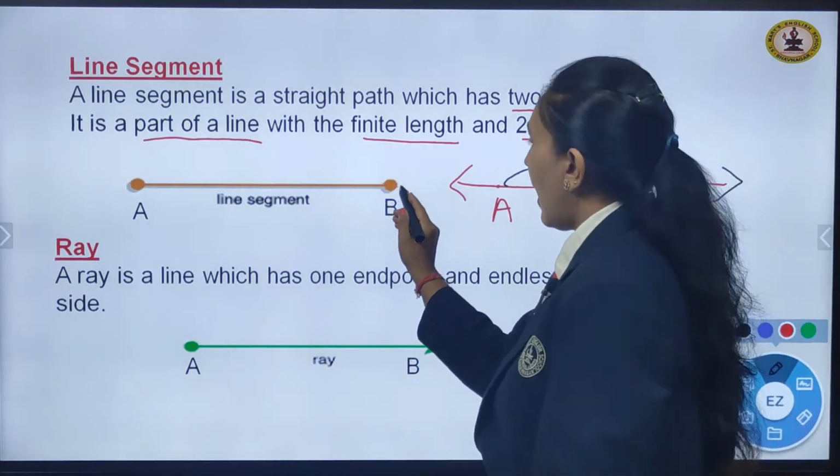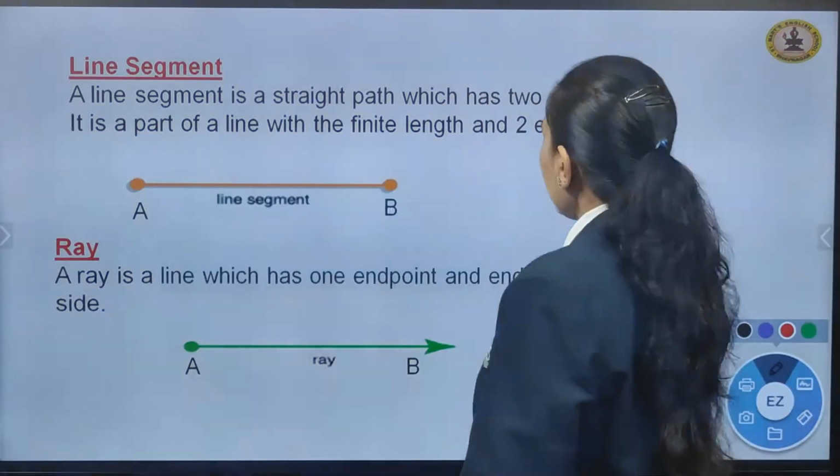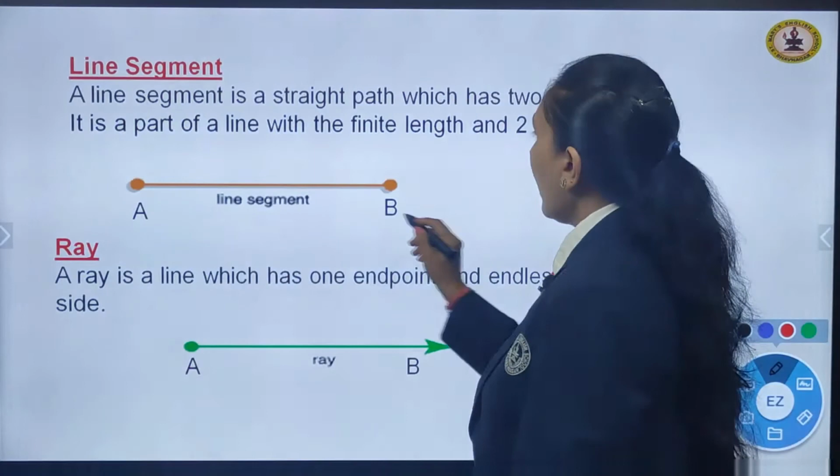Children, you can see as it has two end points, this will not extend here. As there are no arrows on the sides, it will not extend on both the sides and it will have finite length, means a fixed measurement. For example, if I say line segment AB is of 5 centimeter, it will be neither 4.9 nor 5.1. It is fixed, finite.